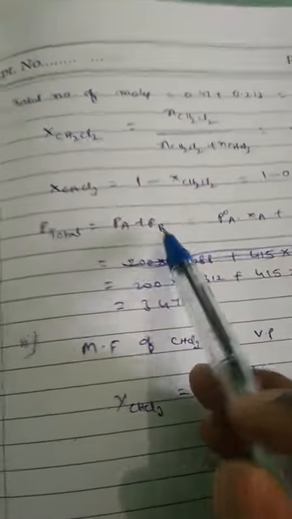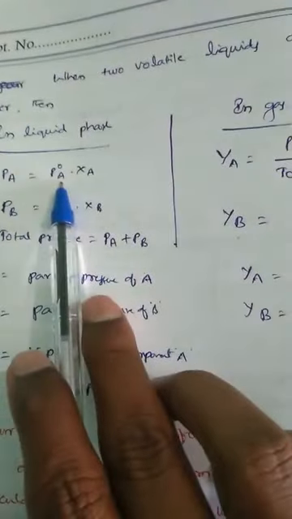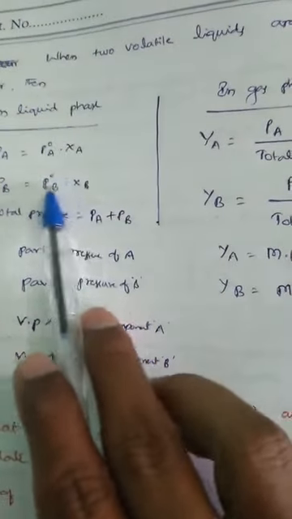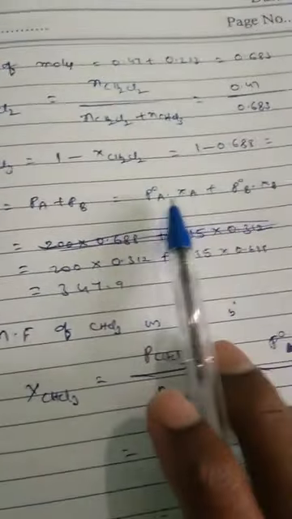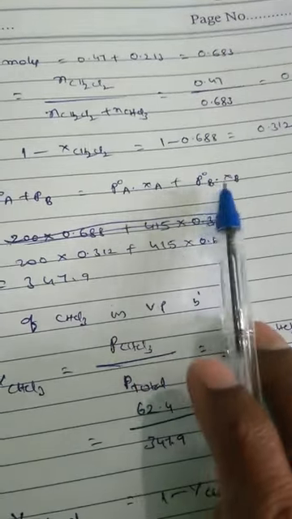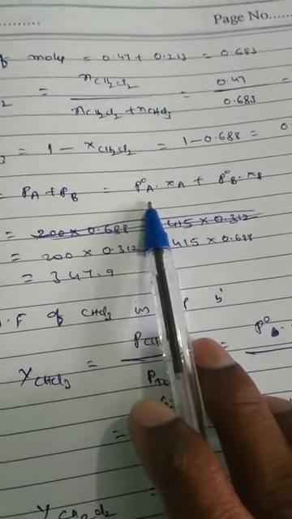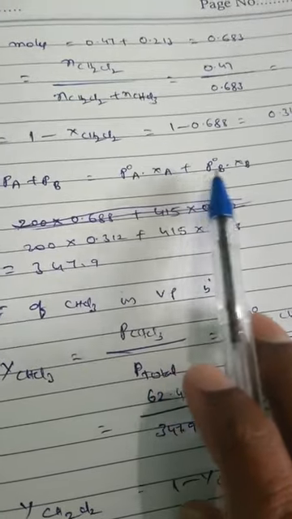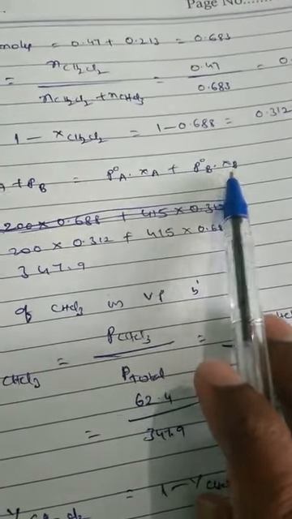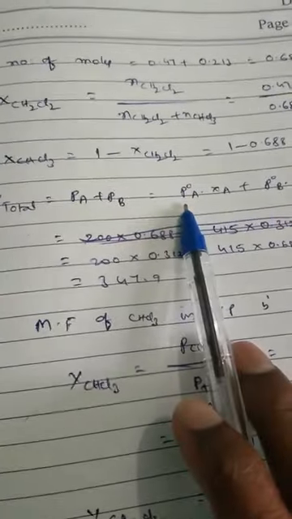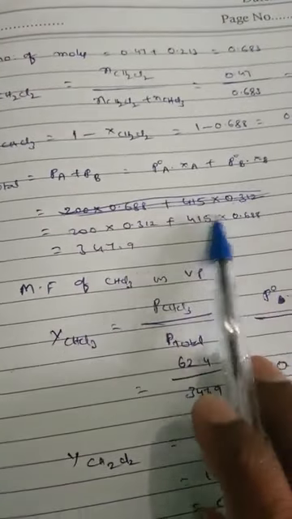Total vapor pressure formula, P total equal to Pa plus Pb. Already I told you, Pa equal to P naught A into XA, Pb equal to P naught B into XB. Substitute these formulas in this equation. So P naught A into XA plus P naught B into XB. That means P naught CHCl3 into XCHCl3 plus P naught CH2Cl2 into XCH2Cl2. P naught CHCl3 is already given, that value is 200 mm. And P naught B is also given, that is 415.